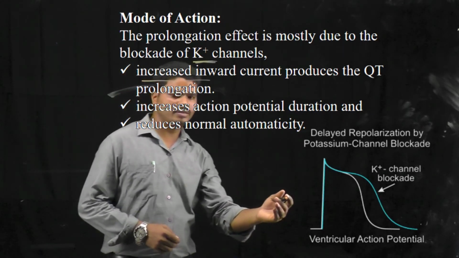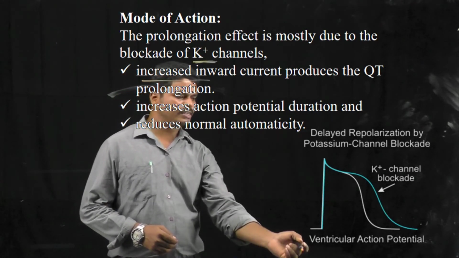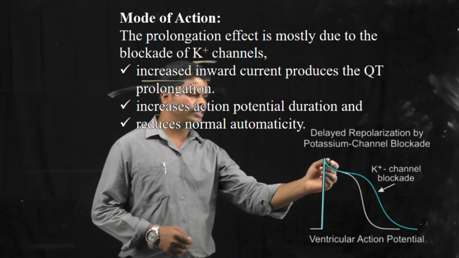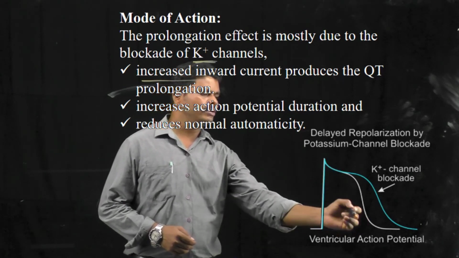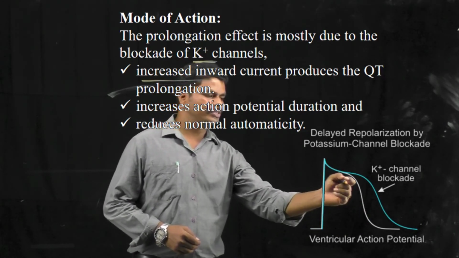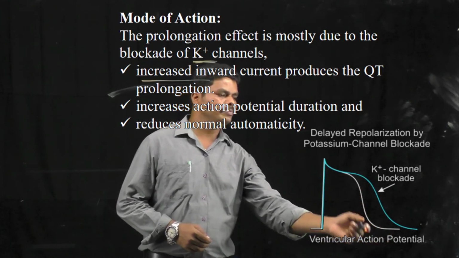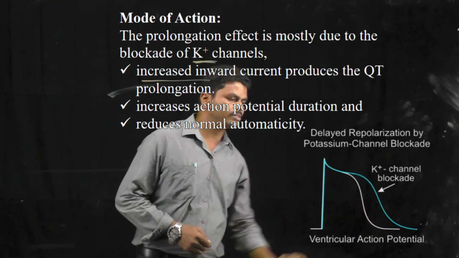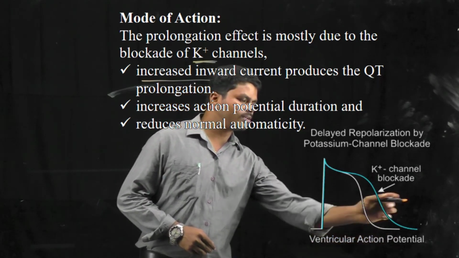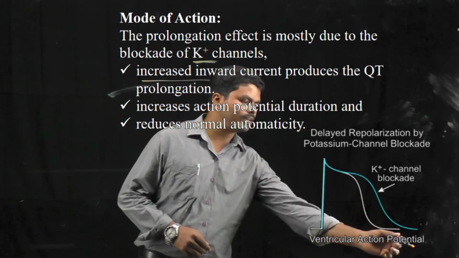In this picture, it doesn't show any action on phase 0, but it delays the repolarization phase. That's why these drugs are called repolarization prolongers. When the repolarization prolongs, the duration of the action potential is increased.